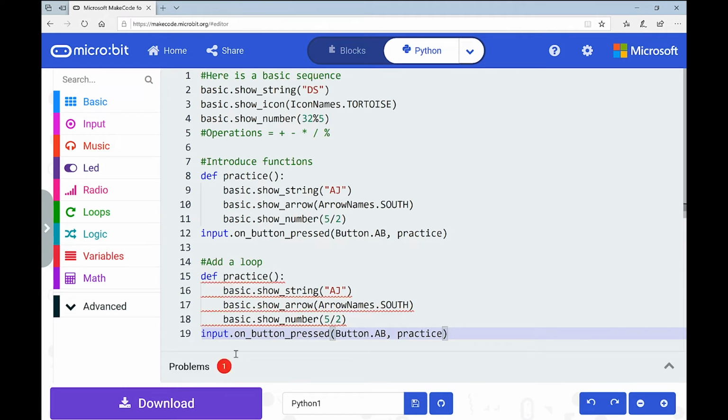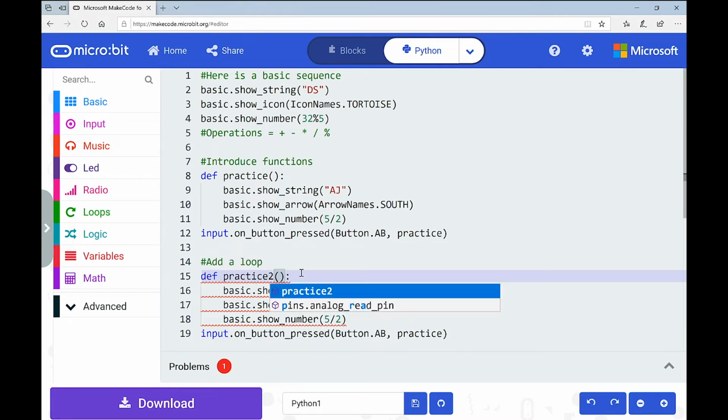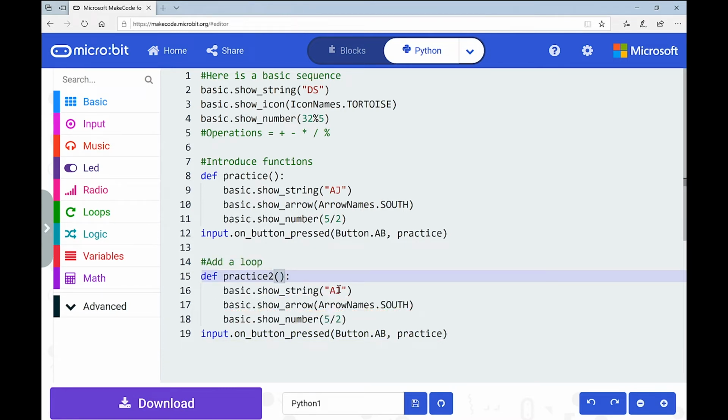Now, automatically, I have a problem. And it's similar to what you did in even one of the episodes when you brought out a second button and it went error. So it's basically the same thing here. It's telling me you can't obviously use the same button again, and also the function is the same name, which isn't the best idea. So I'm going to change my practice function to practice 2. So it's actually pretty much a new function. And just to change it up, I might just change my initials. I might put in your initials, Niamh, instead. And we might just change our division there as well. Okay, just to change up the instructions within my function practice 2. And then the final little thing I want to change is that I want to maybe change, will we try button B this time? Yeah.